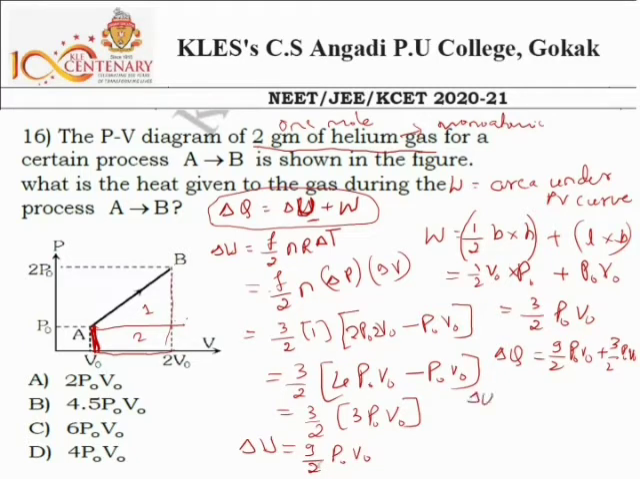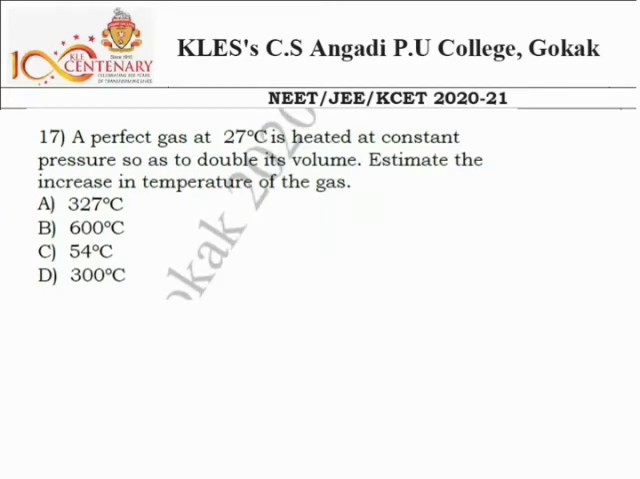So finally delta Q is equal to, P0V0 is common in both the cases, 9 by 2 plus 3 by 2. Taking the numerator over 2, this is 12 P0V0 by 2, which is equal to 6 P0V0. This is our answer, and which is correct? Option C is the correct answer.